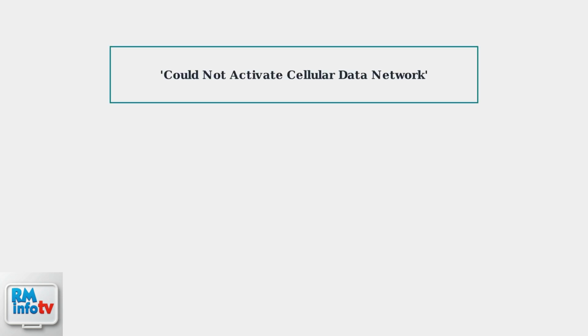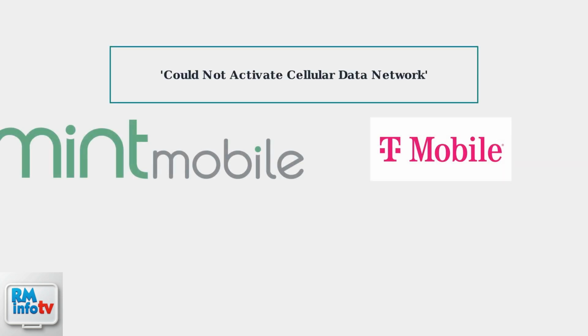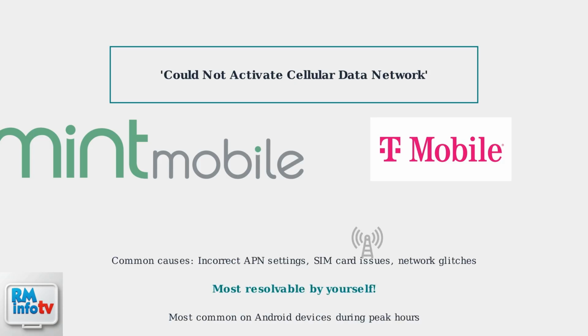Encountering the "could not activate cellular data network" error on Mint Mobile, now part of T-Mobile, means your device can't connect to mobile data. This often stems from incorrect APN settings, SIM card issues, or temporary network glitches. Don't worry, most of the time this is resolvable yourself.